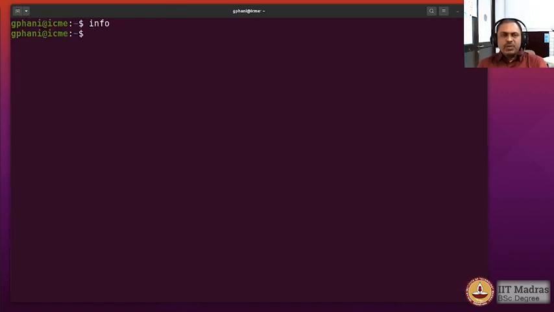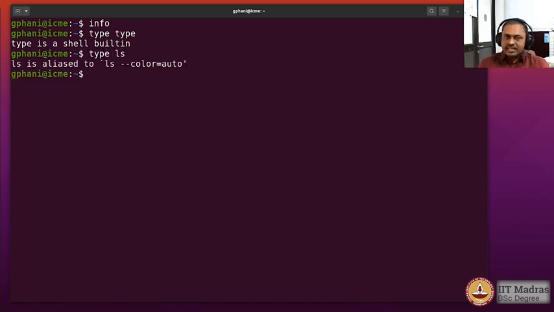Now sometimes you may want to know what type of a command it is. So type is a command to tell you what type of a command. So let us say type type. So it says it's a shell builtin. What it means is that the command type is actually being offered to you from the shell and not from the operating system. Okay, so type ls.